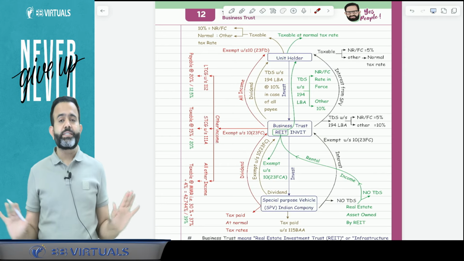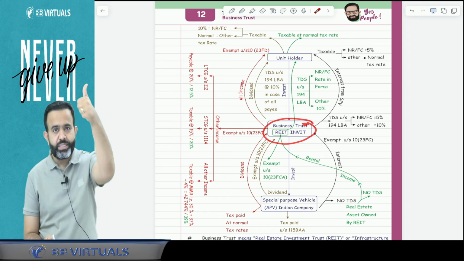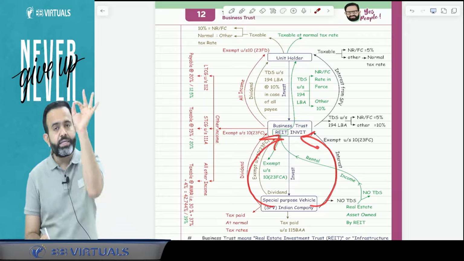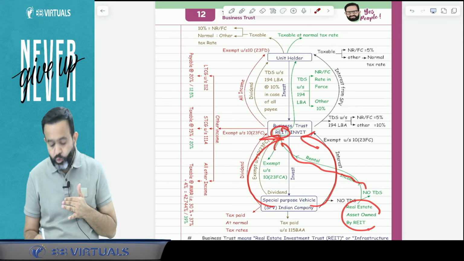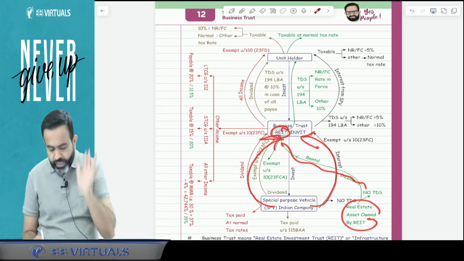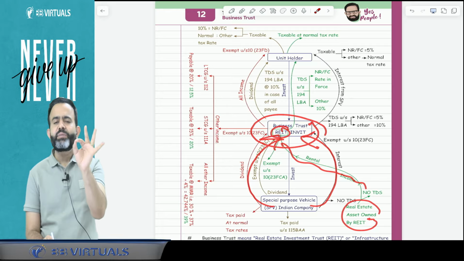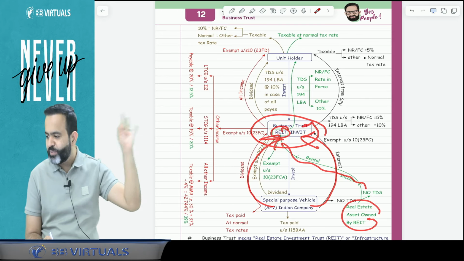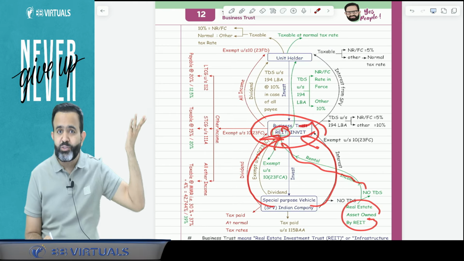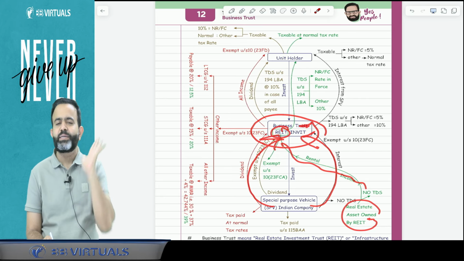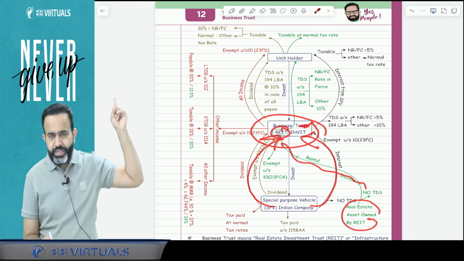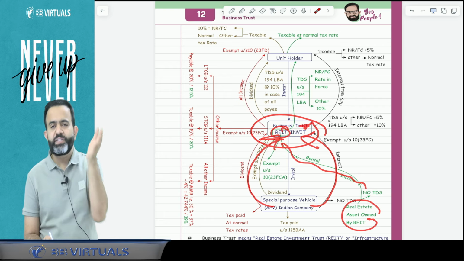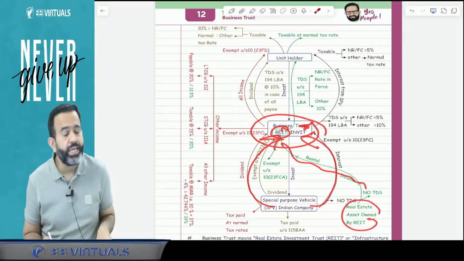So guys, as of now, we have discussed the three incomes of the business trust. Which three incomes? First is the dividend from SPV, second is the interest from SPV, and third is the rental income received by the REIT on the real estate asset owned by the REIT. Guys, all these three incomes are totally exempt in the hands of the business trust. Yes, all three incomes are exempt in the hands of the business trust. Rental income is exempt under section 10(23FCA), and interest and dividend from SPV are exempt under section 10(23FC).